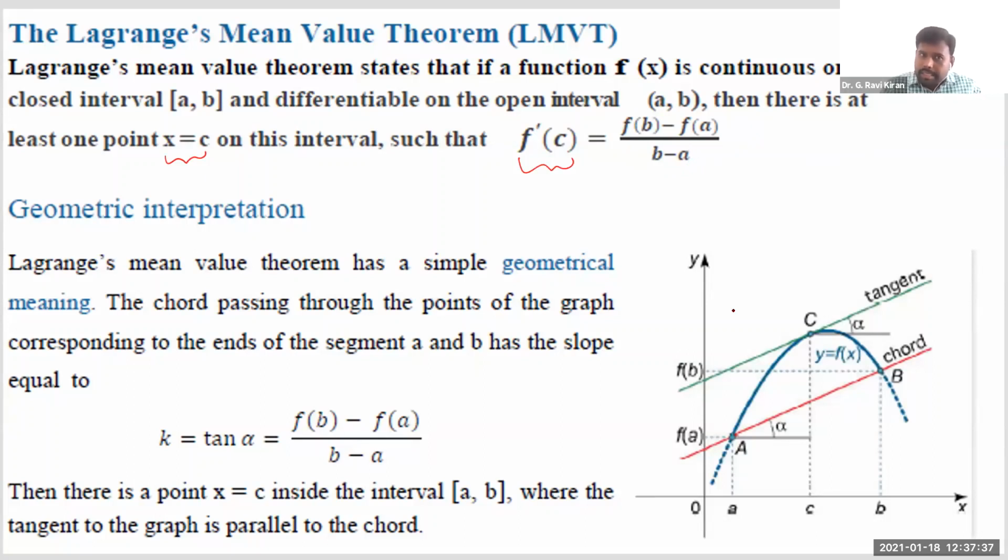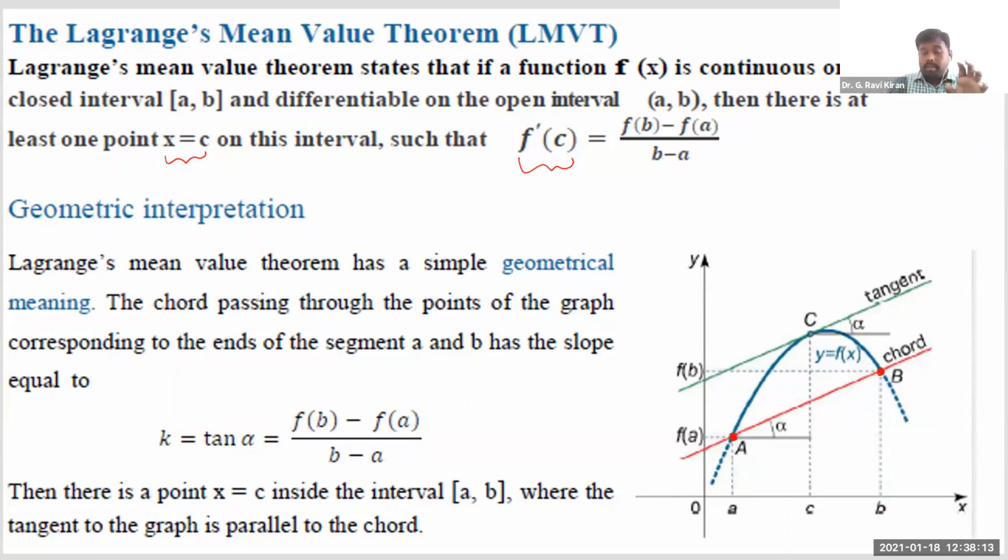In fact, we consider Lagrange's mean value theorem simply as the mean value theorem because it is the most general form. Understand it this way. You are given one function f of x, which is both continuous and differentiable. Let us say this is the point capital A with coordinates a comma f of a, and this is the point B with coordinates b comma f of b. As we discussed a few minutes ago, this is the line joining AB, the chord AB.